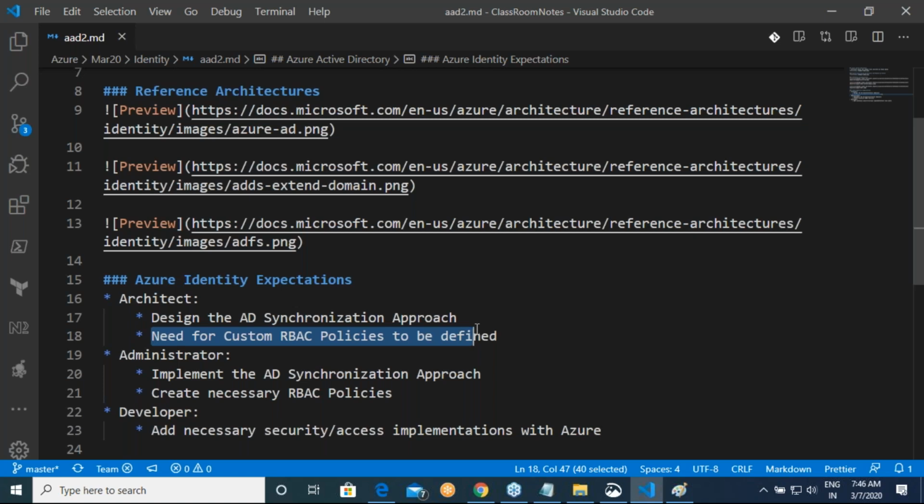Then we will come back to role-based access policy. Then we will understand something in Azure Active Directory called B2B and B2C. There is also something called PIM, privileged identity management. There are many things to learn, and unfortunately all of them are important, because cloud works in this way.